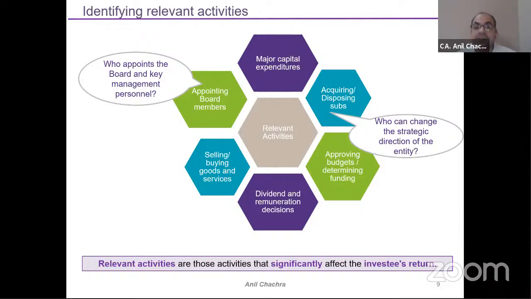But under this Ind AS, it is not necessary that 51% should be there. It could be 48%, it could be 45%, right? If you are having an investment of 51%, I will presume that I am having control in your company. I will by default make the consolidation by combining the subsidiary plus parent company accounting, right? So this discussion will be required only when you are having a shareholding near 50%, right? But other factors we need to see. So this is called the relevant activity part.